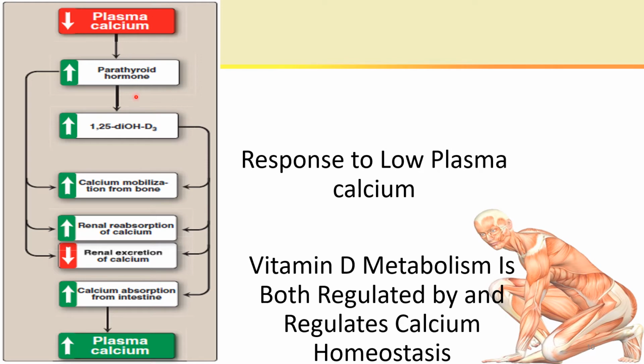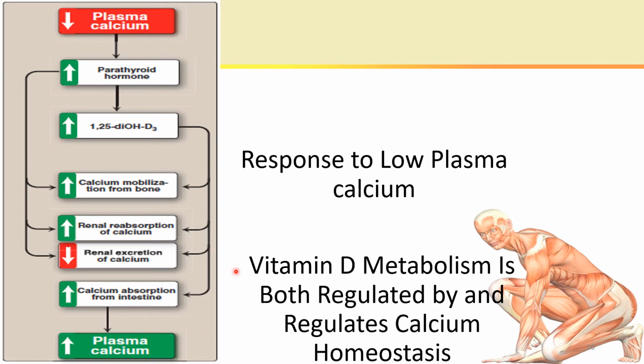So these three similar actions of the active form of vitamin D and parathyroid hormone result in elevation of plasma calcium. The active form of vitamin D, besides these three functions in association with the parathyroid hormone, also increases calcium absorption from the intestine by increasing the synthesis of calcium binding protein. The result is increased plasma calcium level. In this way, the homeostasis of calcium, which is very vital, is maintained.